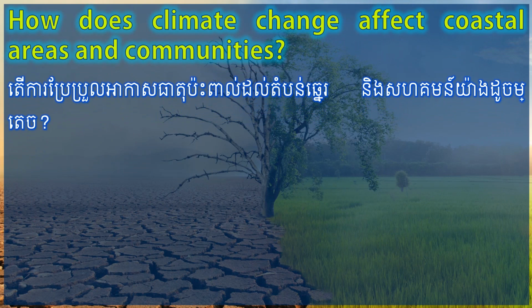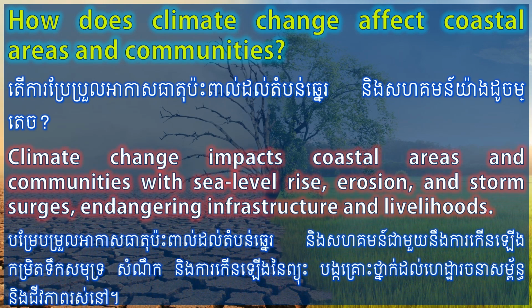How does climate change affect coastal areas and communities? Climate change impacts coastal areas and communities with sea level rise, erosion, and storm surges, endangering infrastructure and livelihoods.